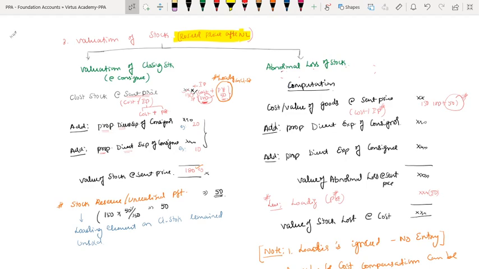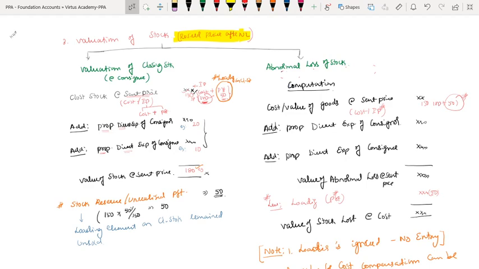Here, unless otherwise specified, del credere commission is to be given on credit sales effected, but that word is clearly not there. Del credere commission I will give, but I don't know how they have agreed, whether on total sales or only on credit sales. If clearly given, I would have calculated on credit sales. This commission is given to promote credit sales, but it is not always calculated on credit sales. If the problem clearly says so, calculate on credit sales; otherwise, calculate on total sales. Like the same overriding commission: it is to promote additional sales. If clearly given, calculate on additional sales; otherwise, on total sales.